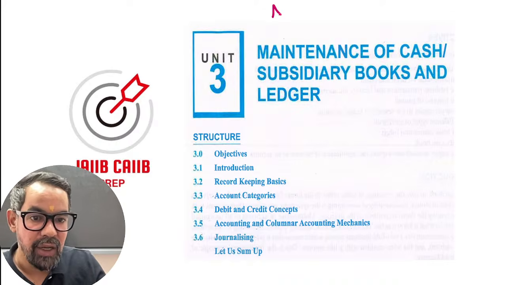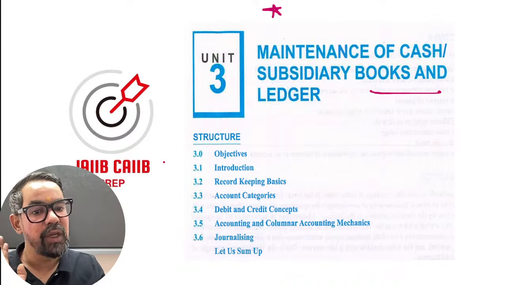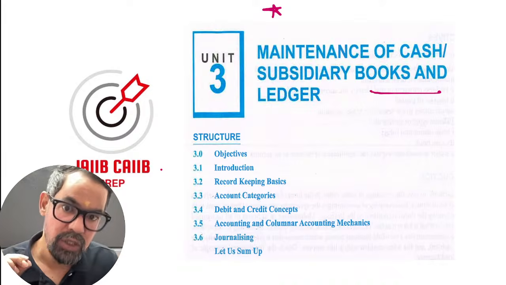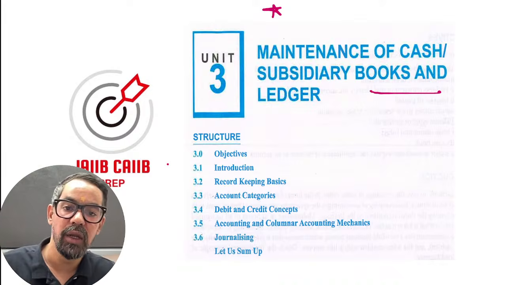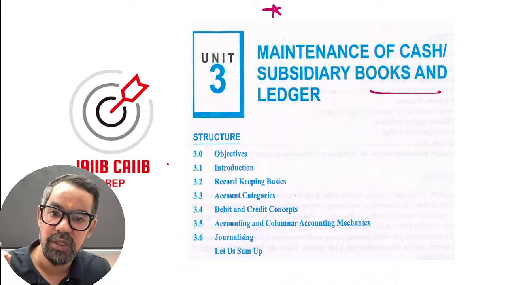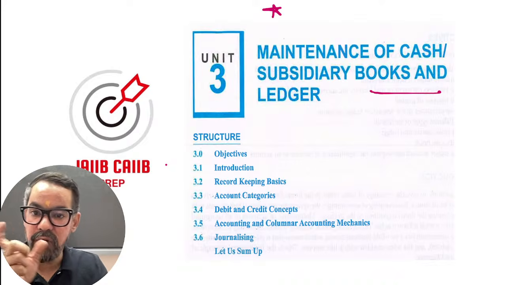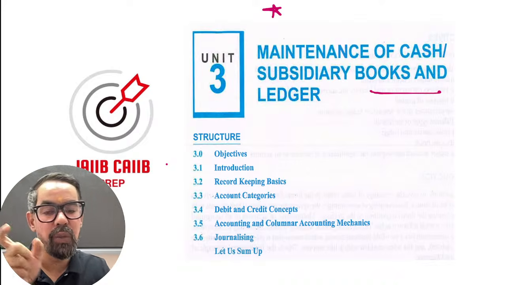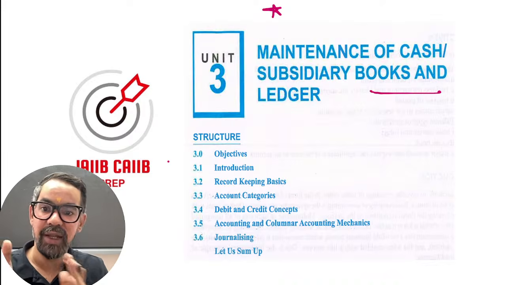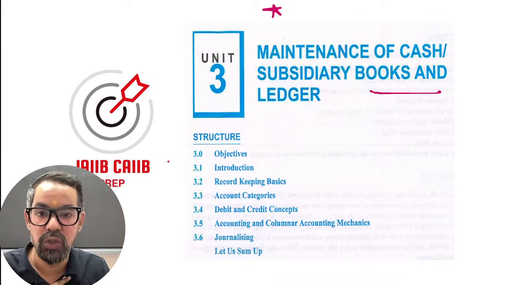Third one is maintenance of cash book and subsidiary books. For this we have three types of accounts: real, nominal, and personal. One two marker question has been experienced in the last 3-4 sessions of the JIB examination, in each and every single shift. So you have to be comfortable with what comes under real, personal, and nominal accounts, and their golden rules. If you understand that well, it will help you drive the transactions, the entries.